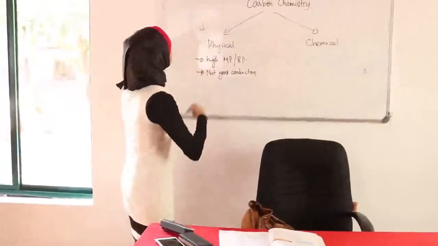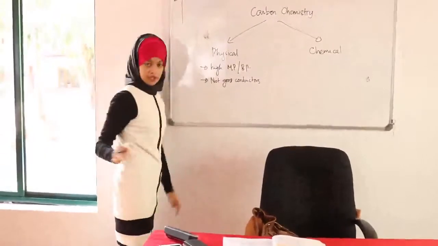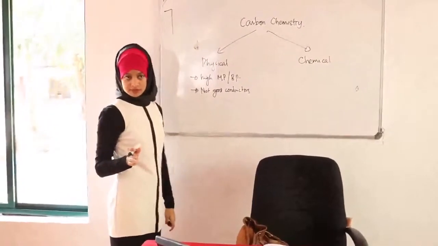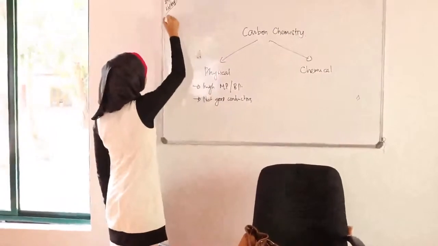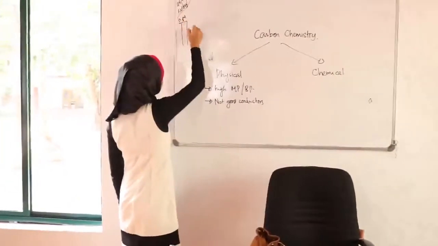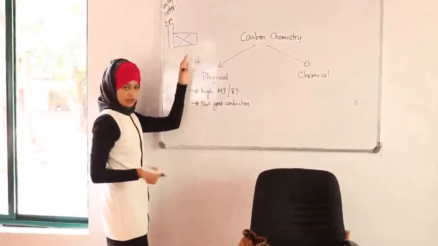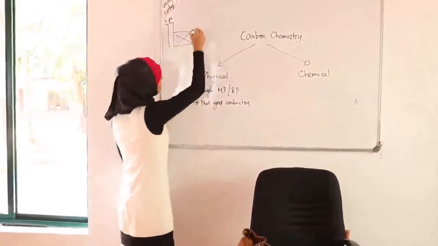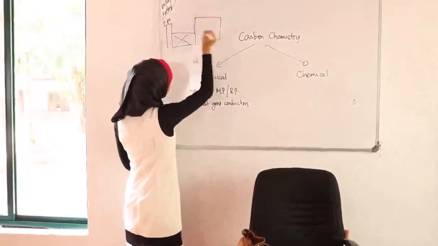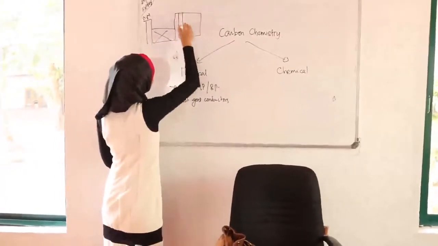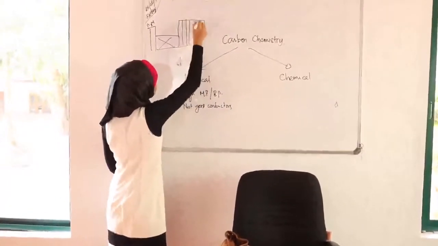Always when you study chemistry, you should have a good idea of the periodic table. Do you or do you not? You do, okay. So this is your first group, second group. This one, you don't have to worry about. Don't worry about this until like grade 12 or something. Then you have your bigger chunk: group 13, 14, 15, 16, 17, and 18.